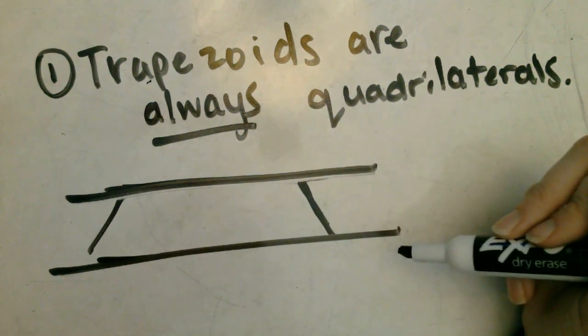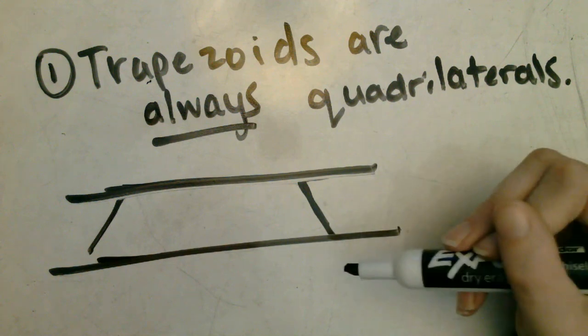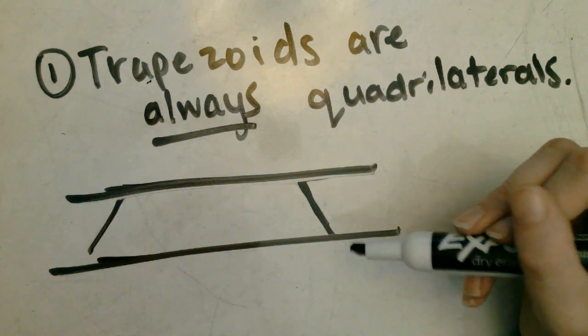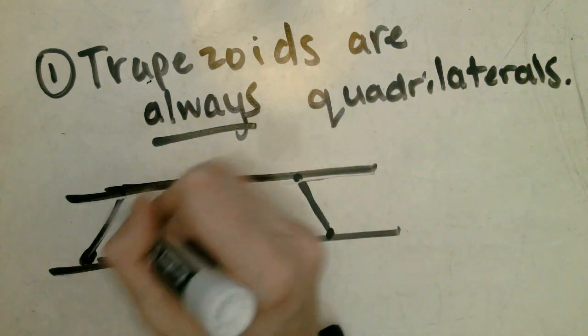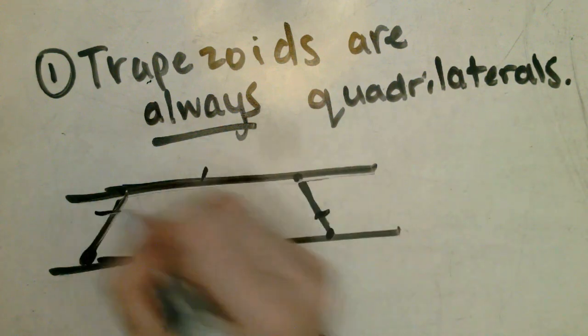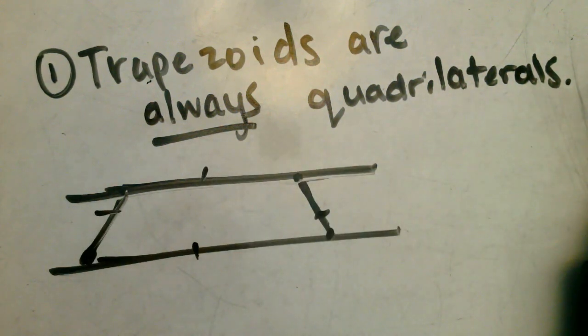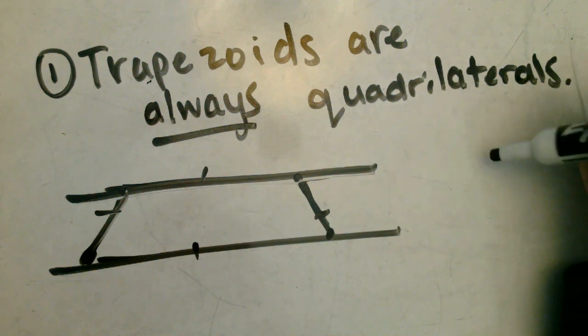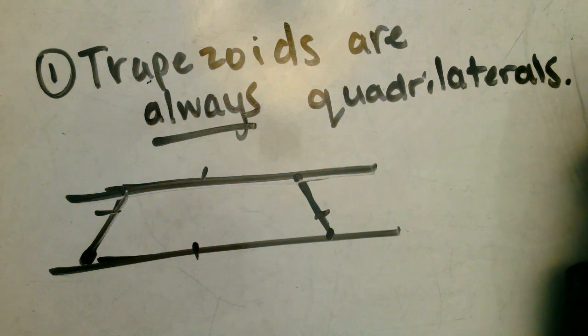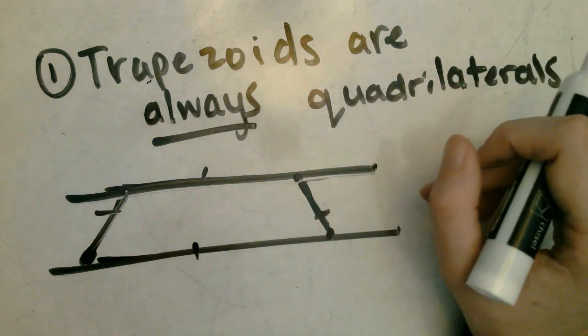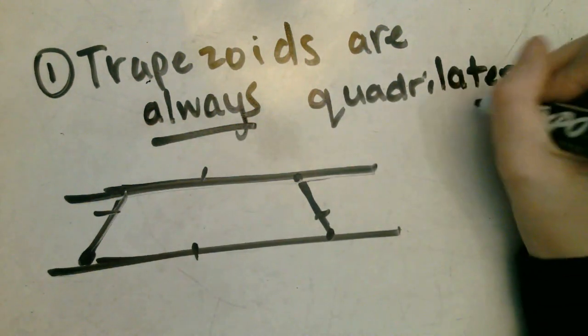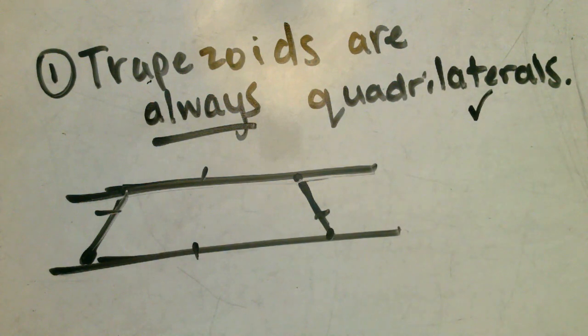If you look at this trapezoid I drew, though, it has four segments in the same plane, and they all intersect at their endpoints. They all have hit their sides, and it has four individual sides, making it a quadrilateral. You cannot draw a trapezoid without the properties of a quadrilateral, but you just need to add that extra step that your trapezoid has parallel sides. So a trapezoid is a quadrilateral. If you stood up for that, give yourself a high five.